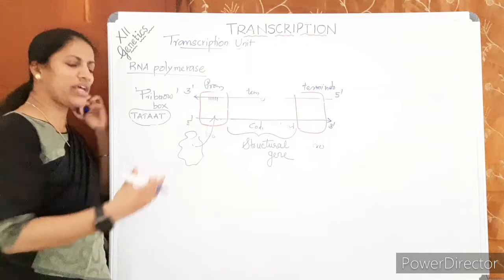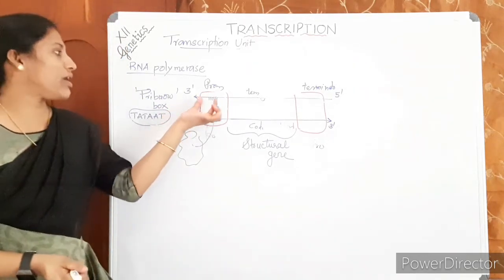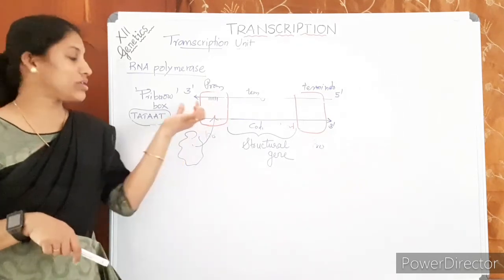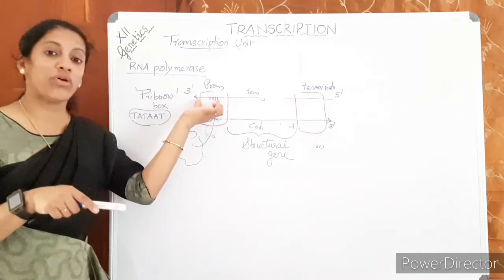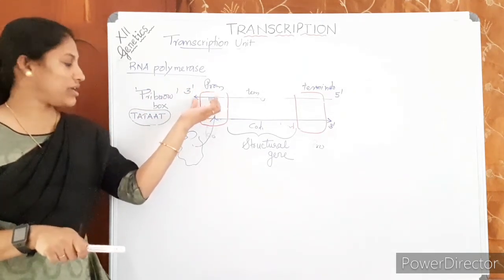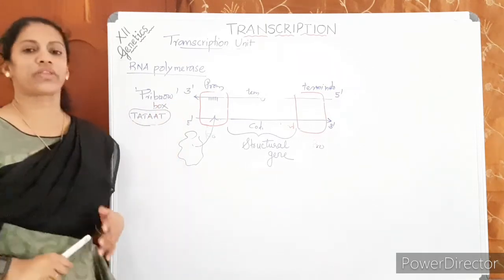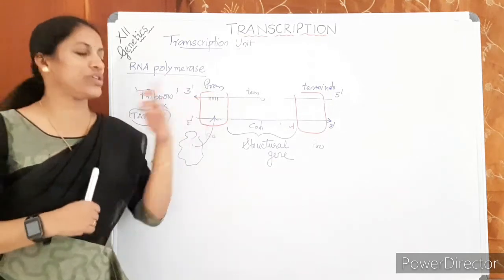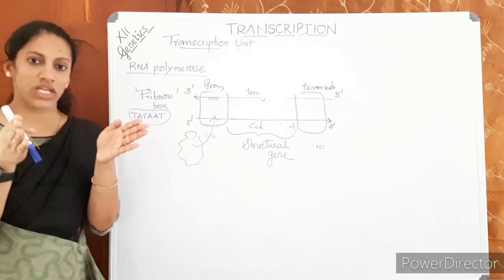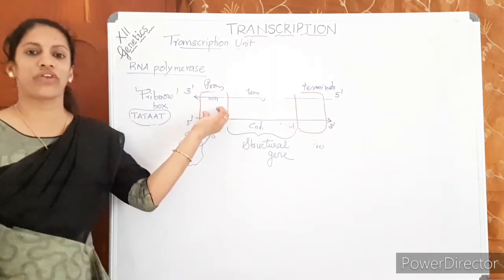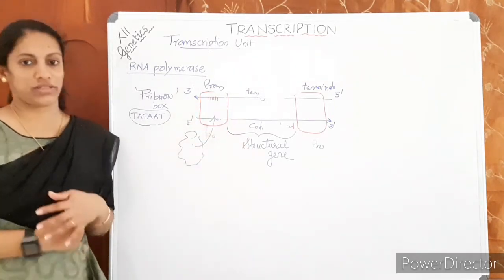This is not there in your textbook, you will study it in higher classes. Anyway, just understand one conserved sequence in the promoter, the Pribnow box. A conserved sequence within the promoter of the E. coli bacterium is the Pribnow box. Its sequence is this. It is present in this region. Such boxes or conserved sequences make this binding specific. This enzyme can access only this point because of this type of reason.